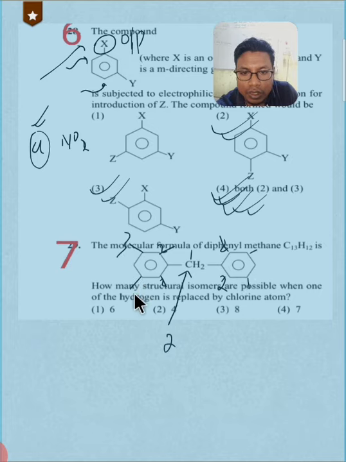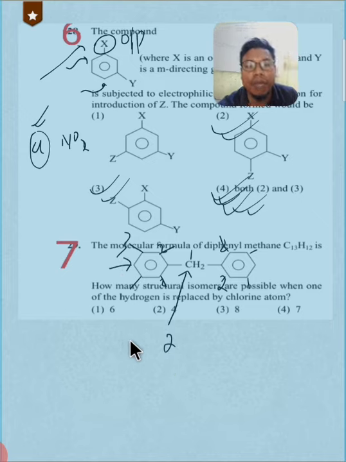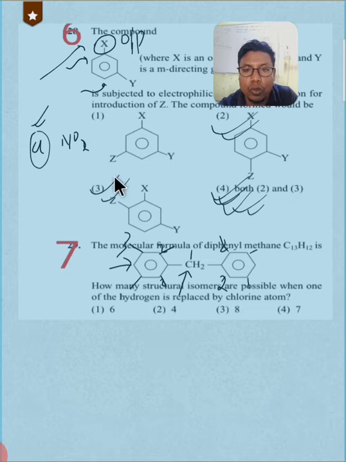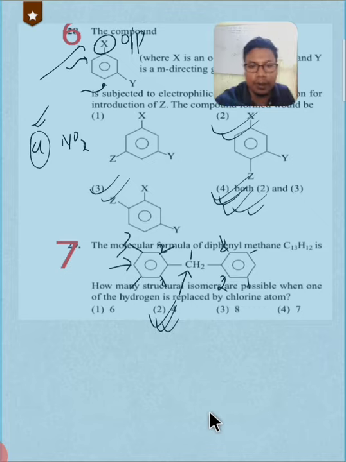So these are the third possibilities, right? And the fourth possibility is to this carbon atom. So we will get 4 monochloro products here. So the correct option will be the second one, 4. Okay, right. Let me go to the next question.